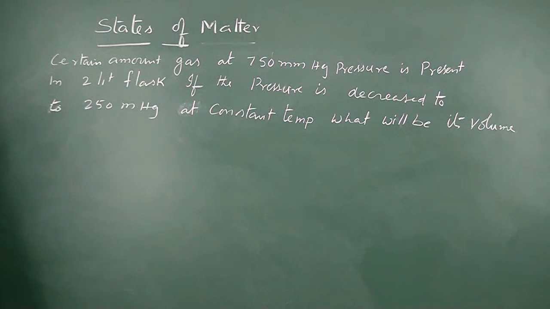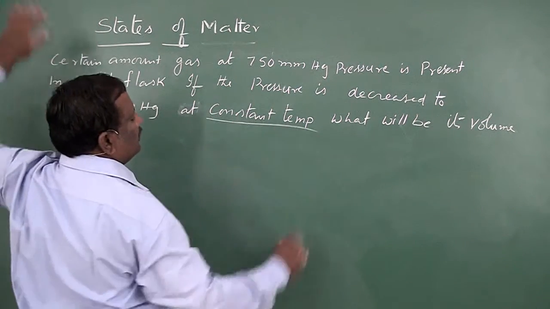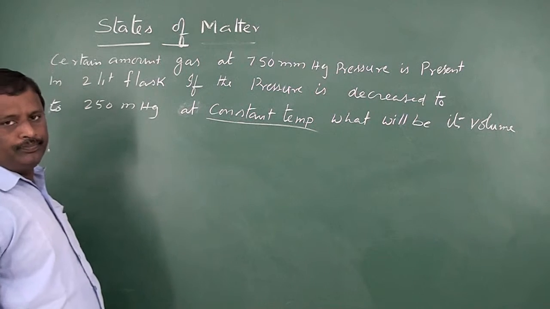So here, in the previous problem, volume was changed at constant pressure. Now pressure was changed, so automatically volume will also change. But to what extent? Wherever you find constant temperature, you should first think about Boyle's law.